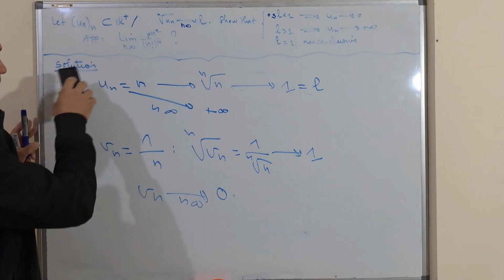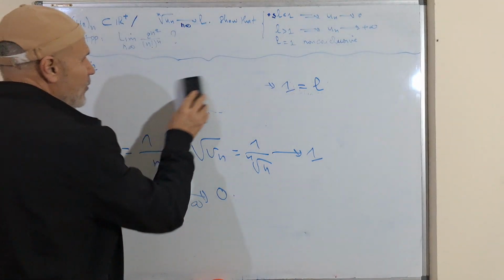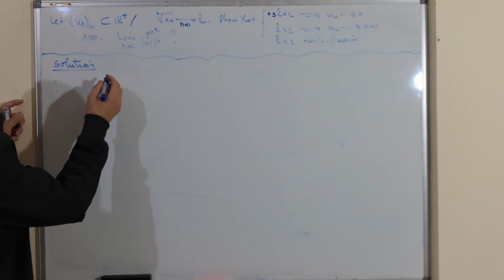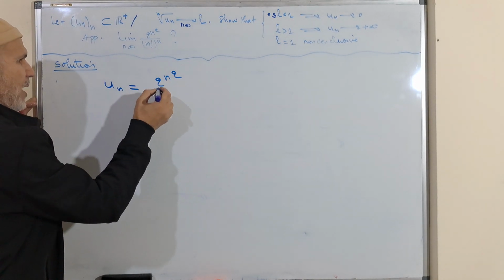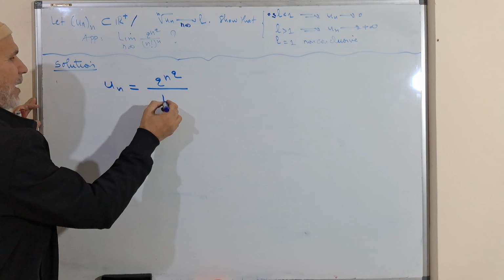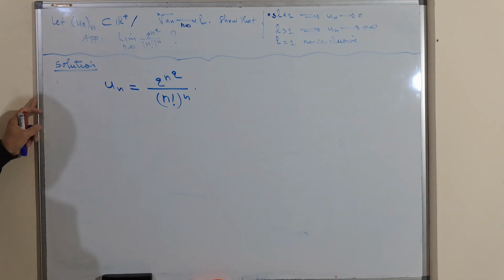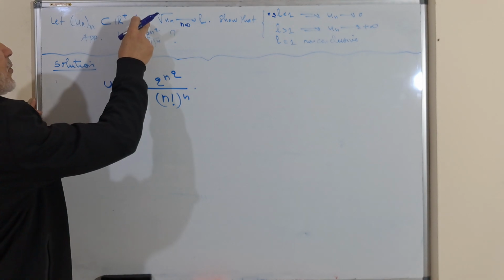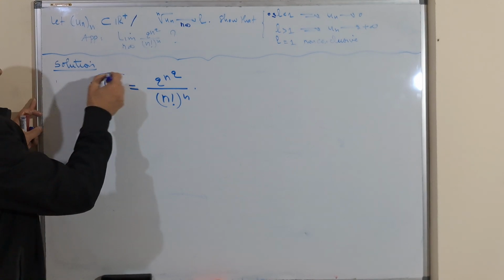How can we apply this to this example? Find the limit of this sequence. We need to find the limit of 2 power n squared over n factorial power n. We can use this theorem to answer.